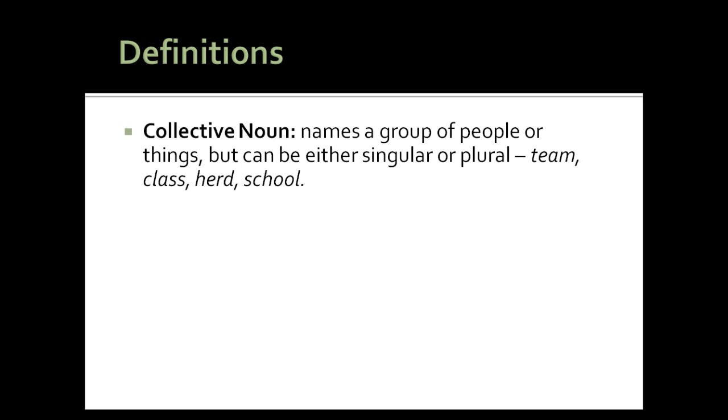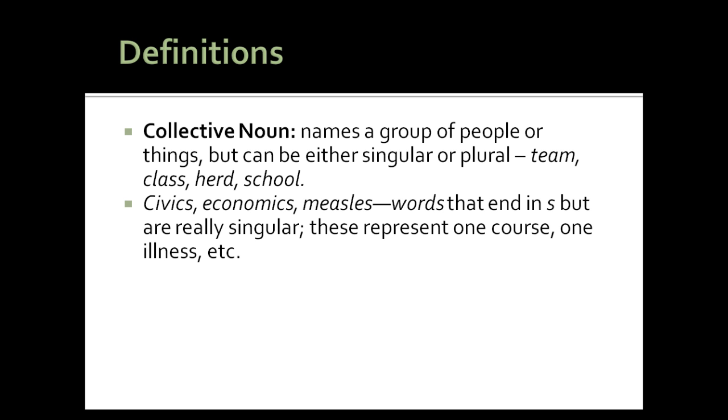Collective nouns are nouns which name either a group of people or things, but they also can be either singular or plural. For example, team or teams, class or classes, herd or herds, school or schools. Other problem subjects include words that end in S which actually are going to be singular. Words like civics, economics, social studies, measles, mathematics. They're really only one course or one illness, even though they end in S.